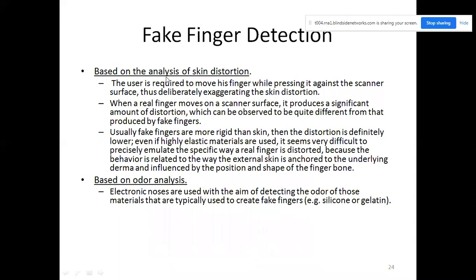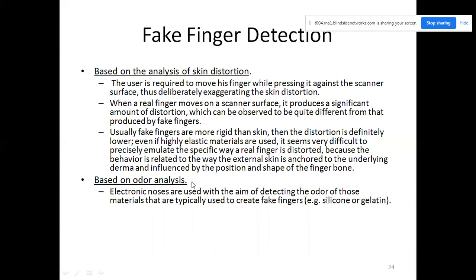Fake fingerprint detection is based on two different things. One is called skin distortion. Distortion is nothing but changing. Skin distortion analysis or odor analysis.